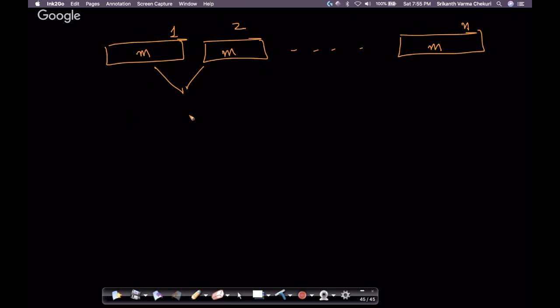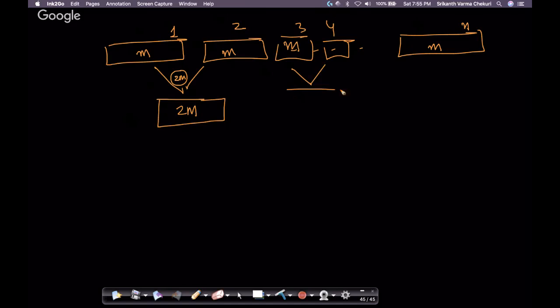I can merge the first two. How much time complexity would it take to merge both of them? If I merge both of them, I get an array of size 2m. It will take me 2m time. Similarly, the third and fourth arrays I can merge. Again, I will get an array of size 2m. The time complexity of merging is 2m, because there are 2m elements. I can keep doing it. How many merges would I do here?